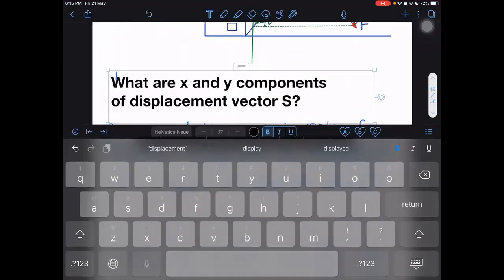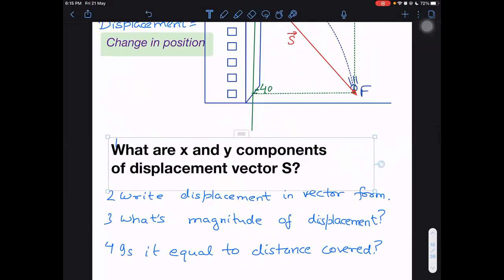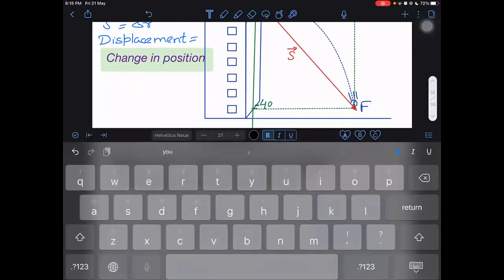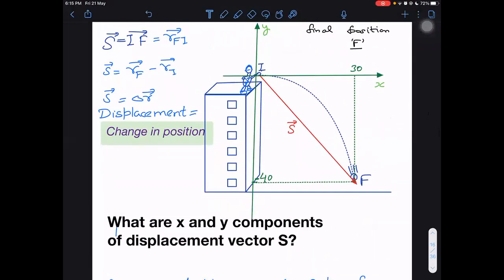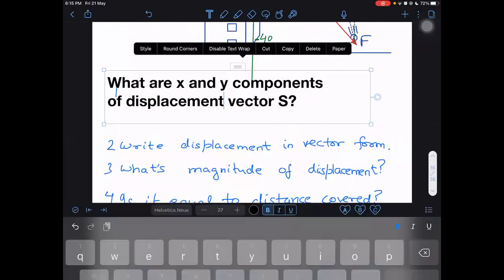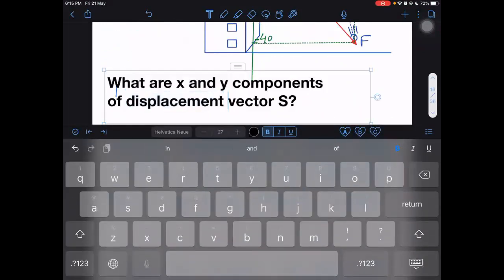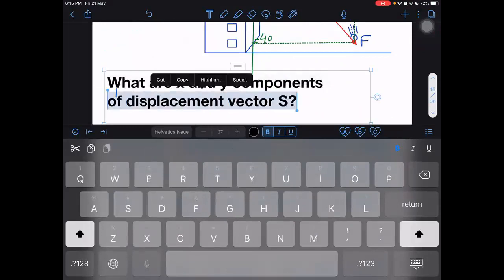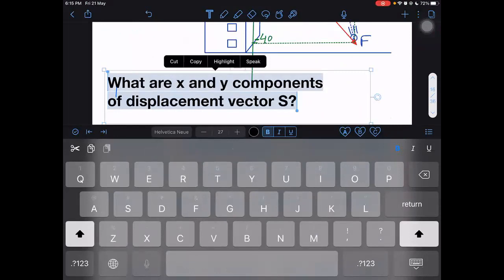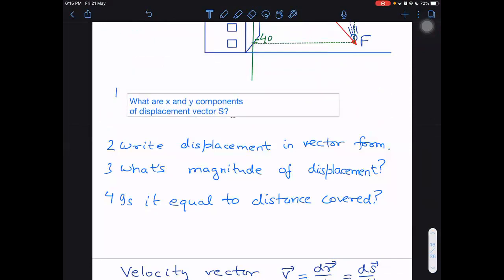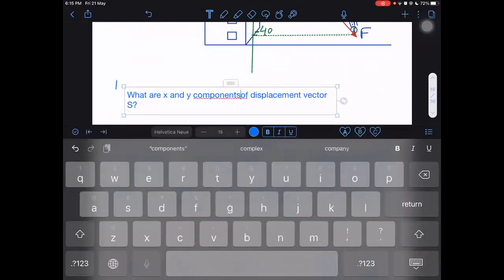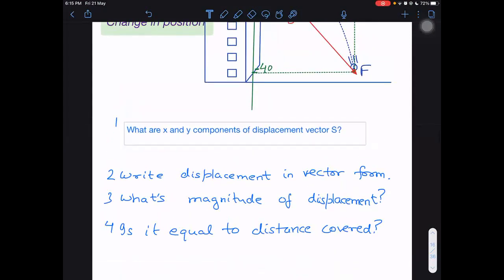What are the x and y components of displacement? Can you tell me what are the x and y components of the displacement vector, which is shown here in this diagram? X is RF, sir. X is not RF. Why are you thinking X is RF?